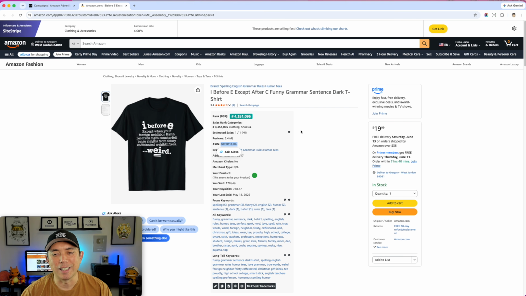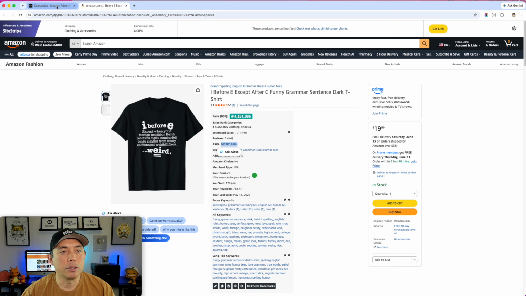So it got sales a long time ago, but it did get some sales. And you want to make sure that it's something that people have bought before. The lower the BSR is probably better because it's a more recent sale. So look for some of your products that have low BSRs. Lower than this, you probably want like 100,000 or something like that. So that indicates that people are currently buying your design.